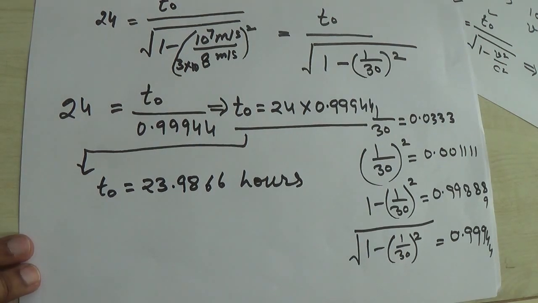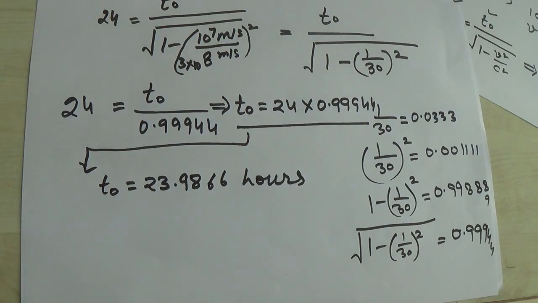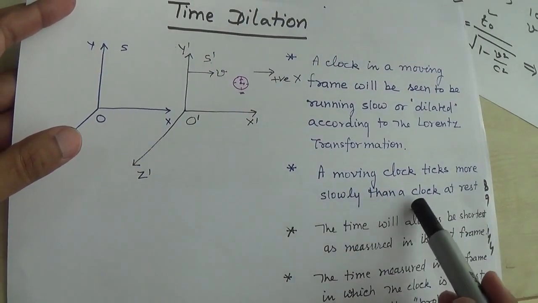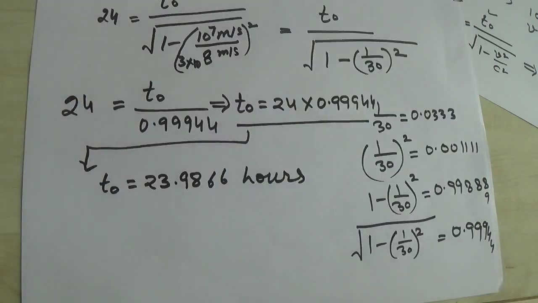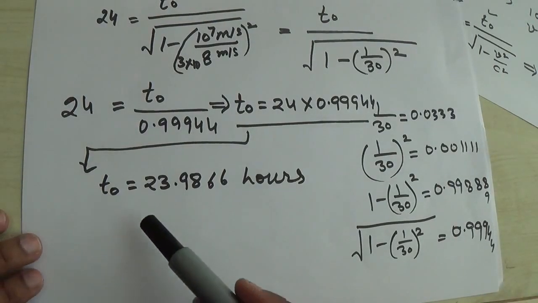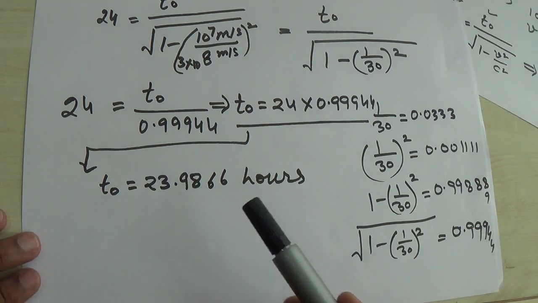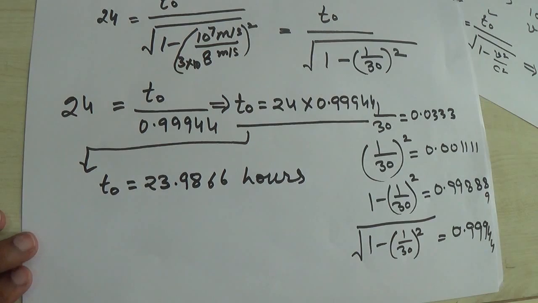So the statement according to time dilation is that moving clocks tick slowly, right? So this clock runs slowly, which you have seen in this statement, that a moving clock ticks more slowly than a clock at rest. So this statement is verified here. So T naught is smaller. T naught is the proper time, and T is the time observed by the observer O.